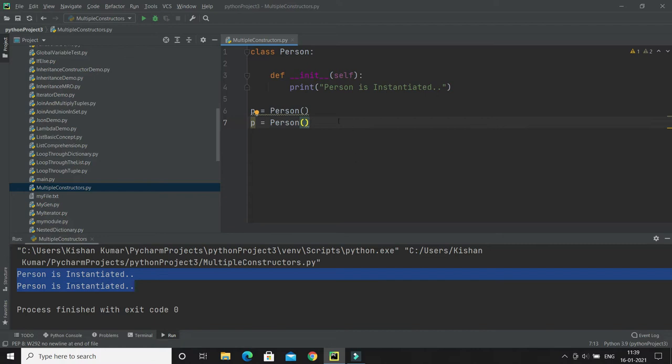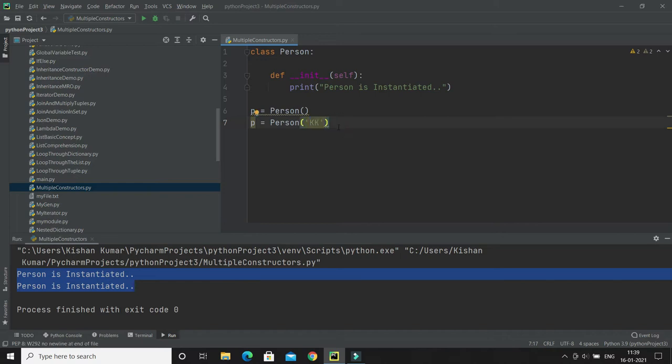Sometimes I would like to create an object of Person by passing no parameter, sometimes by passing a single argument, sometimes more than one argument. How is it possible to define multiple constructors matching the number of parameters?